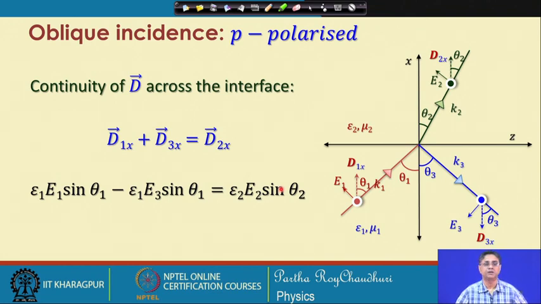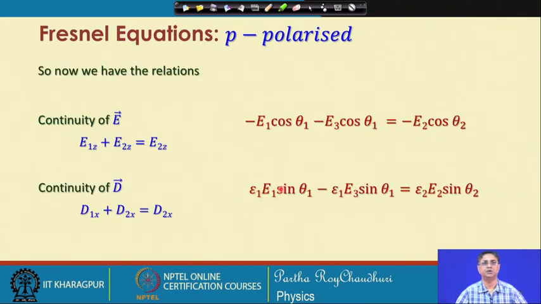So, we have two continuity conditions, and we will put these two conditions together to see how we can extract some relationship between E 1 and E 3, E 1 and E 2. So, in summary, we have this electric field continuity condition, and for the displacement vector we have this continuity condition. This one has given you this equation, whereas the continuity of the normal component of displacement has given you this equation.